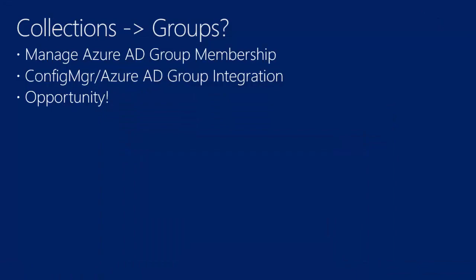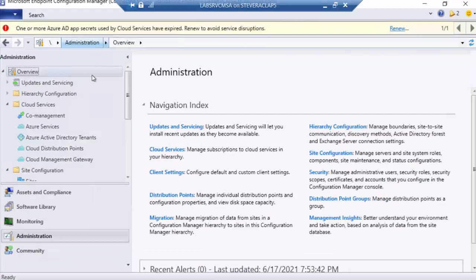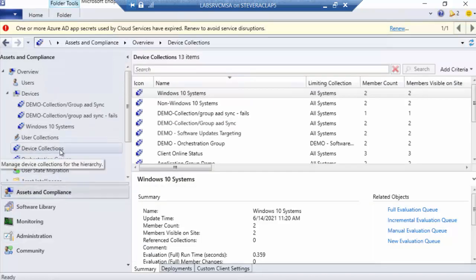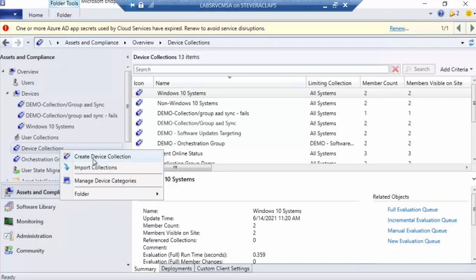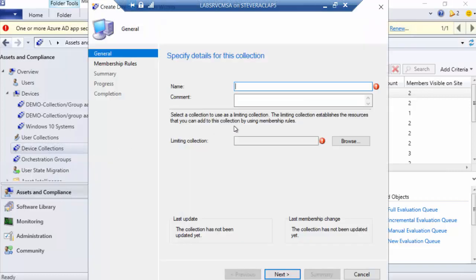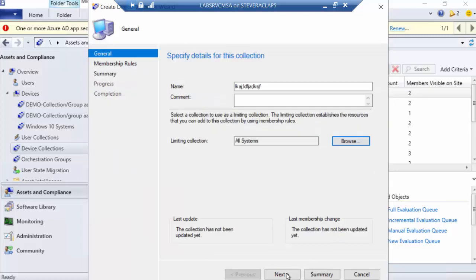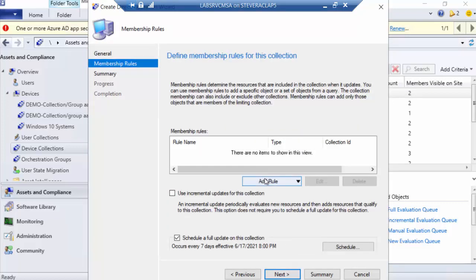So let's go look quickly. Again, no deep dives right now on this, but let's go quickly and look at Configuration Manager. If we look at our device collections, I'm just going to pretend I'm building a new device collection, give it a name. I'm not talking about what all this means. I'm just showing it to you, right? And moving on, then I'm going to add a rule.